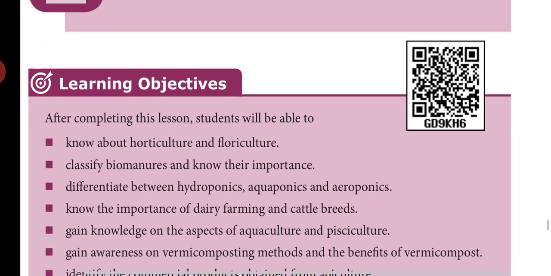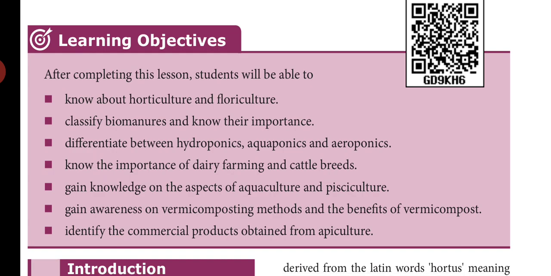So first, we will see the learning objectives of this unit. After completing this lesson, you will be able to know about horticulture and floriculture, classify biomanures and know their importance, differentiate between hydroponics, aquaponics and aeroponics, know the importance of dairy farming and cattle breeds, gain knowledge on the aspects of aquaculture and pisciculture, gain awareness on vermicomposting methods and benefits of vermicompost. Then identify the commercial products obtained from apiculture.